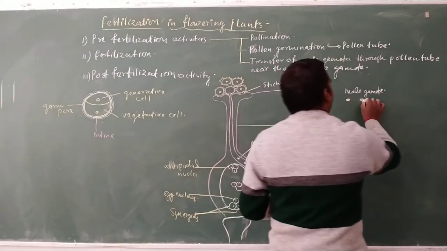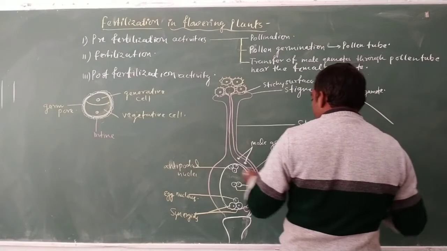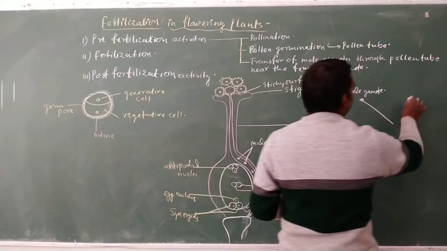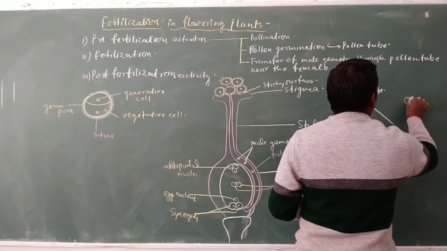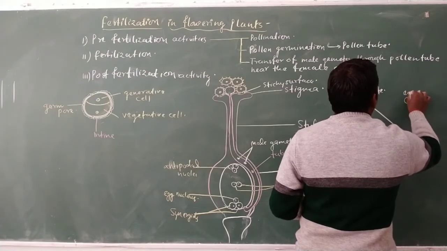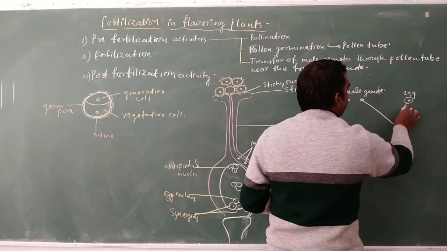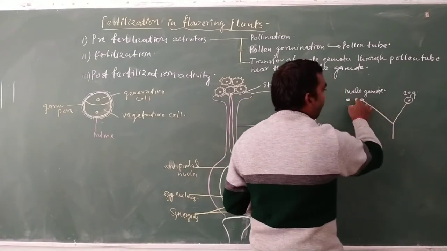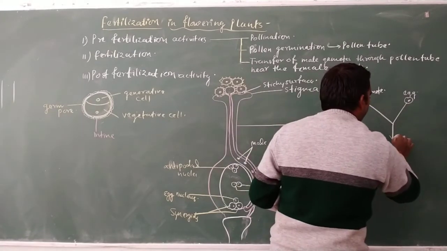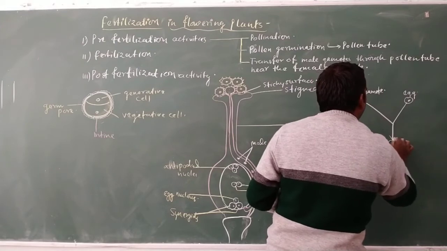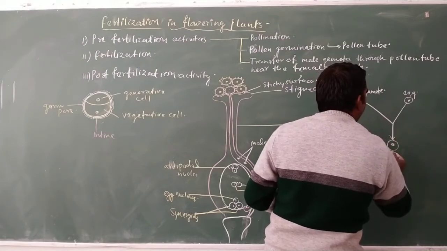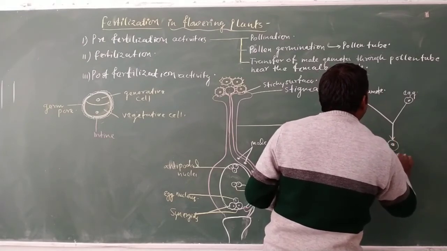So the first male gamete reaches inside the ovule, and inside the ovule is the egg cell or egg nucleus. The egg nucleus fuses with one male gamete, and it produces a single cell known as the zygote.